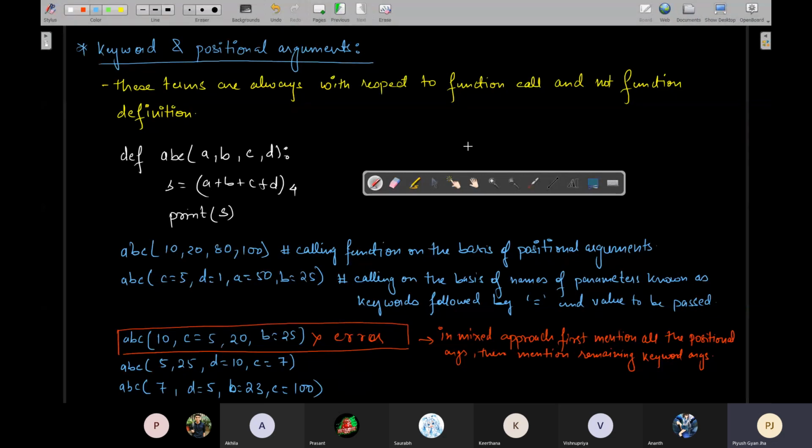Did you understand how in different ways you can call functions, based on which there are three types of calling possible: based on positional arguments, based on keyword arguments, and based on mixed, both positional and keyword arguments. Is it clear? Okay.